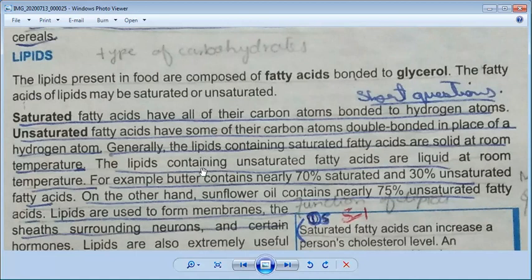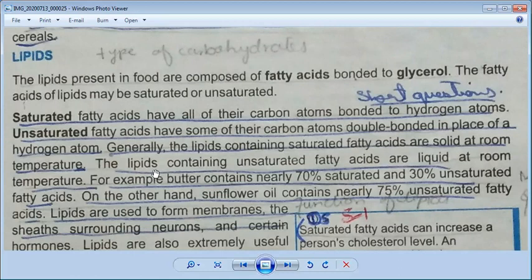Then you will make columns. On the first side, you will give the heading saturated fatty acid, and in the other column you will give the heading unsaturated fatty acid. For saturated fatty acid, you will write the definition: all of the carbon atoms are bonded to hydrogen atoms. Second point, you will write that lipids containing saturated fatty acids are solid at room temperature. Third point, give the heading of example: butter contains nearly 70% saturated and 30% unsaturated fatty acid.